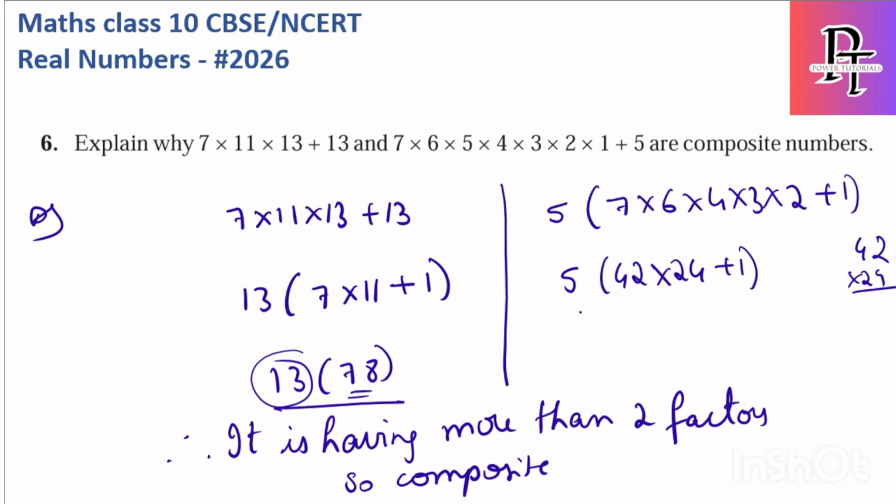Here also I can stop. Why? Because it has 5 as a factor as well as the other number. So here also it is having more than 2 factors. You might ask why more than 2: because 1 is also a factor, I can simply multiply by 1, and the whole number again will be another factor. So definitely it is having more factors, including 1 and the number itself. Hence these are not prime, these are composite numbers.